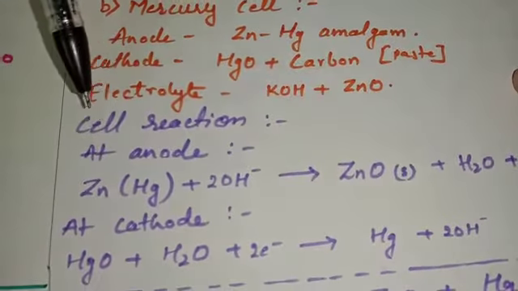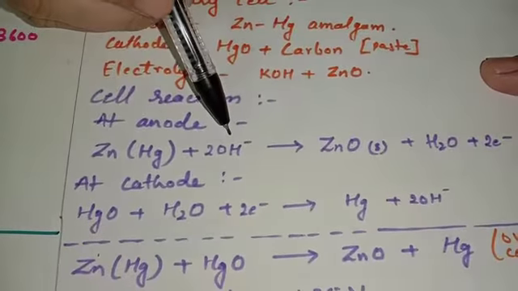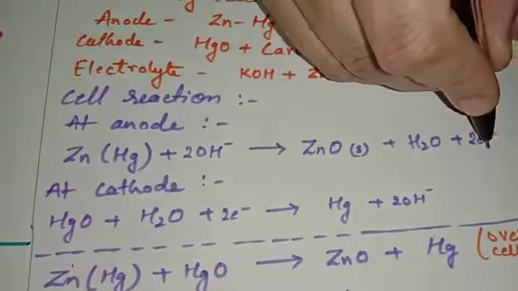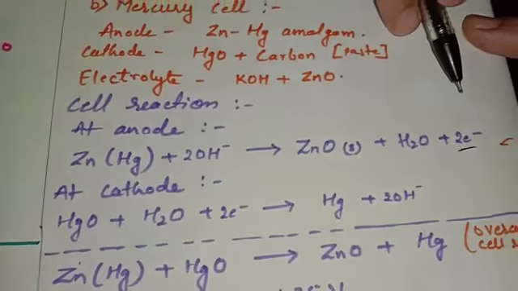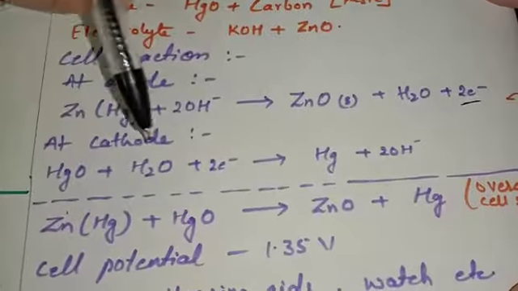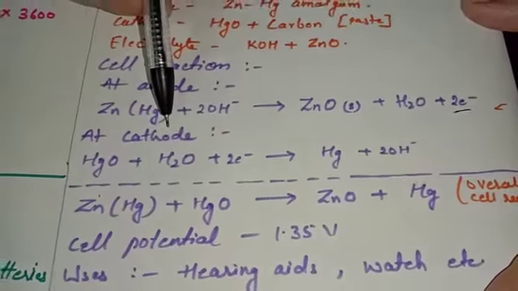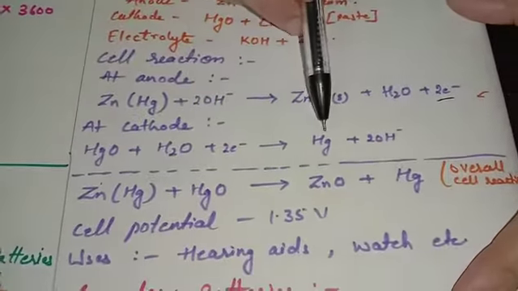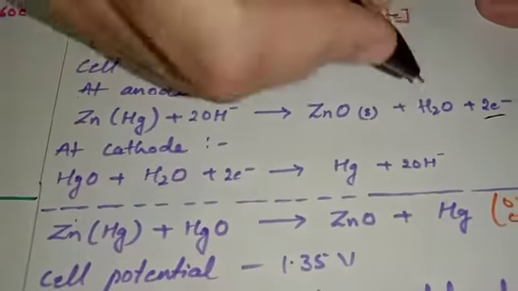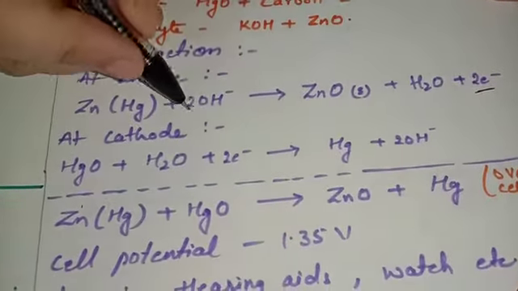Now for the cell reaction, again at anode oxidation takes place. Zinc amalgam reacts with hydroxyl ion and gets converted into zinc oxide plus water by losing 2 electrons. You can see that as the electrons are lost, the process is known to be oxidation, and oxidation is carried out at anode. Now at cathode, mercuric oxide reacts with water by gaining 2 electrons. By gaining 2 electrons, that means the process is reduction, and reduction is carried out at cathode, and it gets converted into mercury plus hydroxyl ion. When you write down the overall cell reaction, you can see that the hydroxyl ion from the product side as well as the reactant side is going to be cancelled.